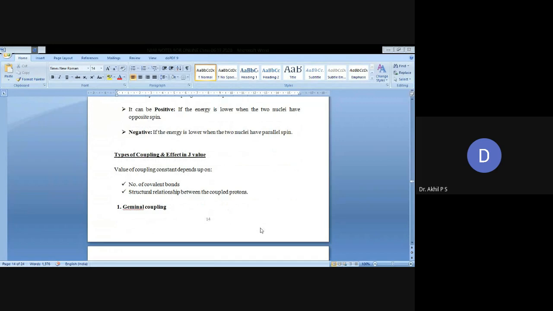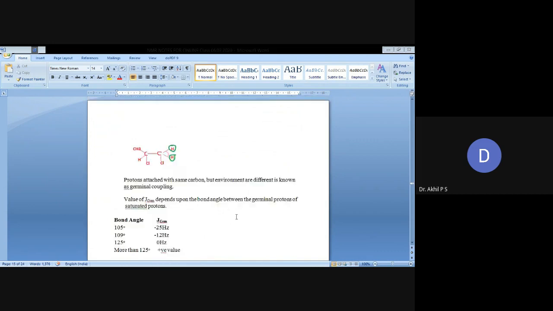Types of coupling and effect on J value. The value of the coupling constant depends upon the number of covalent bonds and the structural relationship between coupled protons. Different types of coupling are there. The first one is geminal coupling. It is also known as two-bond coupling. Protons attached to the same carbon, but with different environments, is known as geminal coupling.